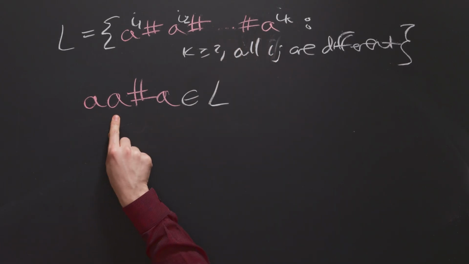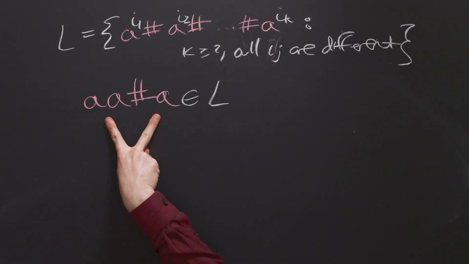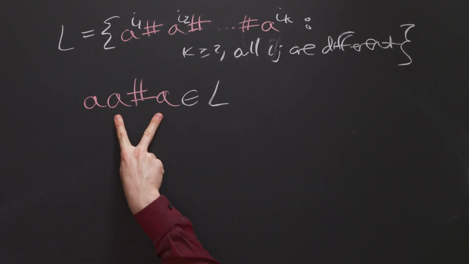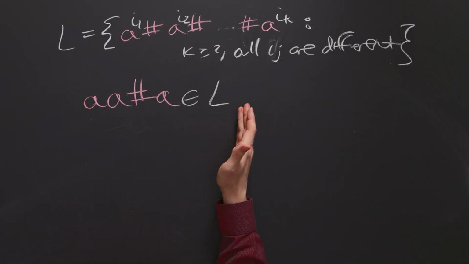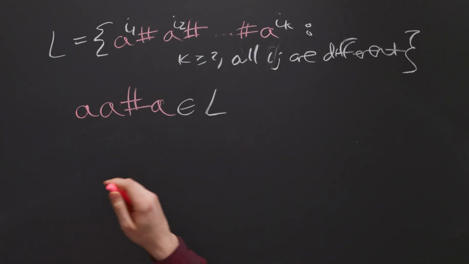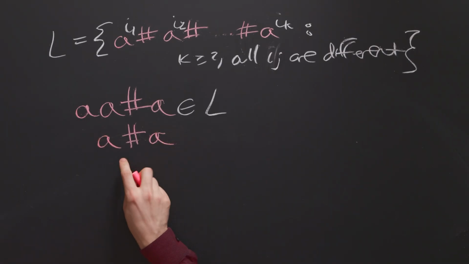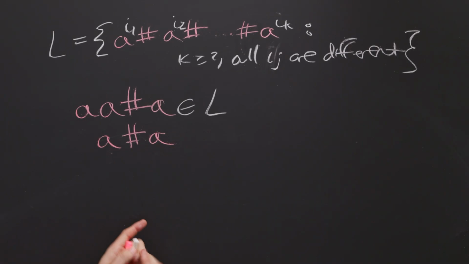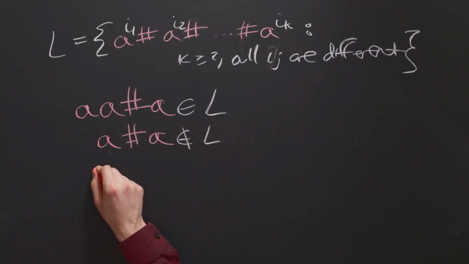So this segment has 2 A's, and this one has length 1, and so therefore, since we have at least 2 segments, exactly 2 here, and their lengths are different, therefore this string is in our language L. But let's look at a string that is not in language L. If I have 2 segments where they have the exact same length on either side, then this string is not in L.